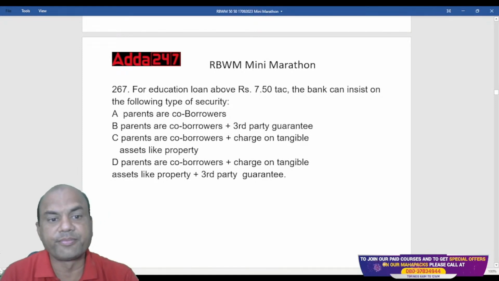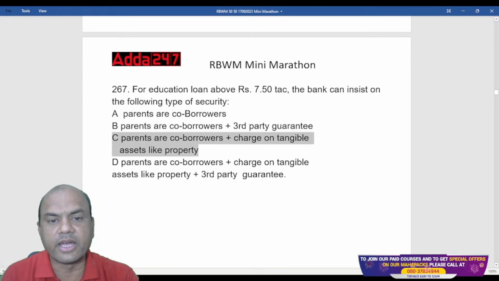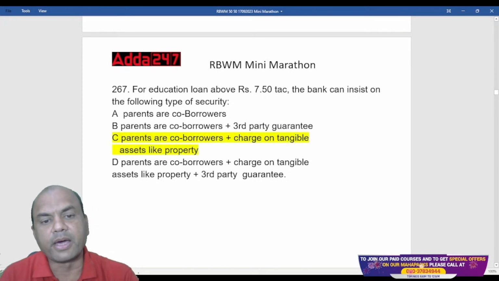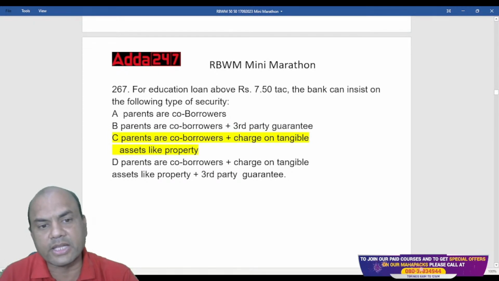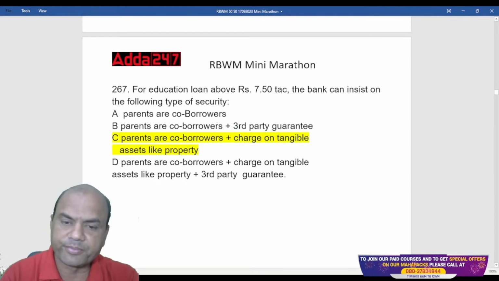See this, this is the answer: parents as co-borrowers and charge on the tangible assets, like property, means house and etc. Okay.